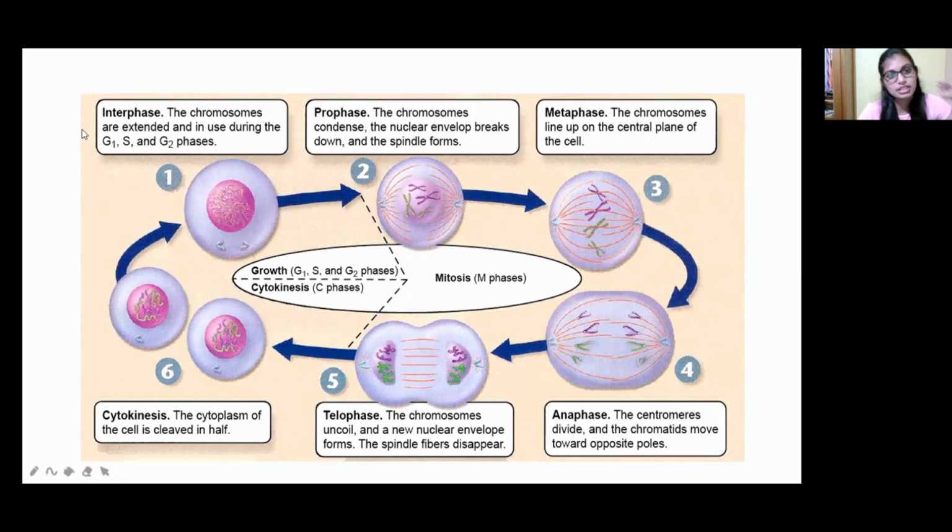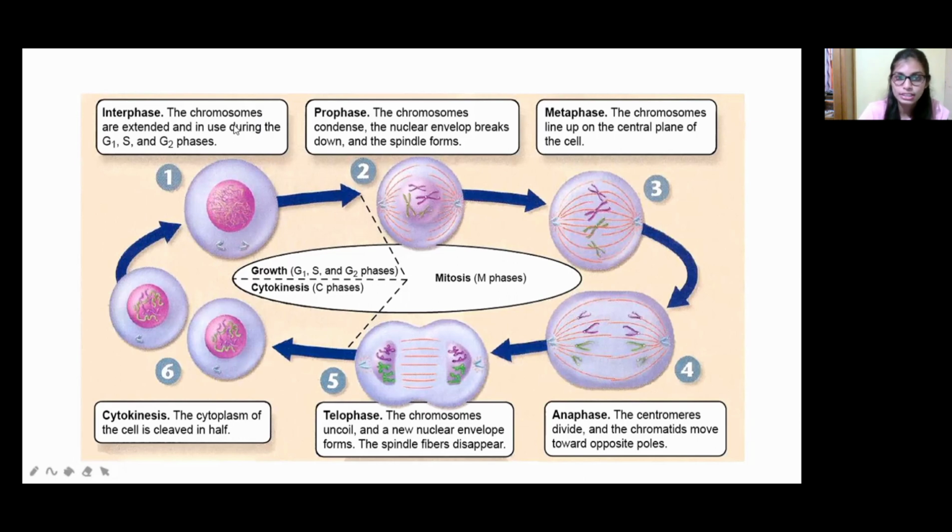The first phase is interphase. Interphase means the chromosomes are extended and used during the G1, S and G2 phases. G1 means growth one phase, S means synthesis phase, that is, DNA replication takes place in S phase only, and G2 phase is growth two phase. This is the first stage of cell division, where the cell starts to multiply.